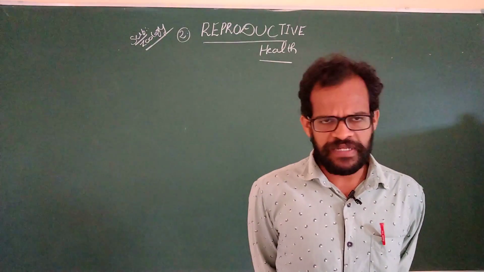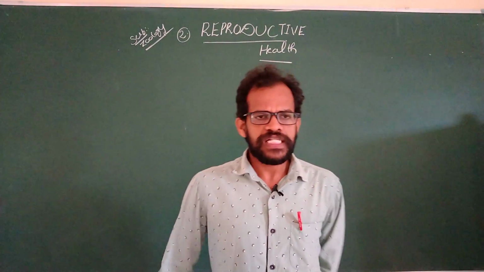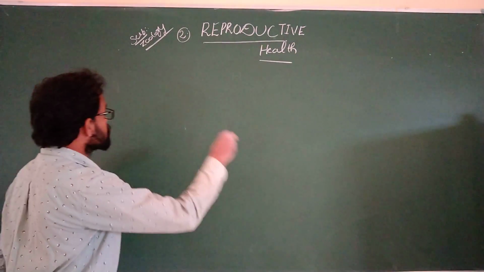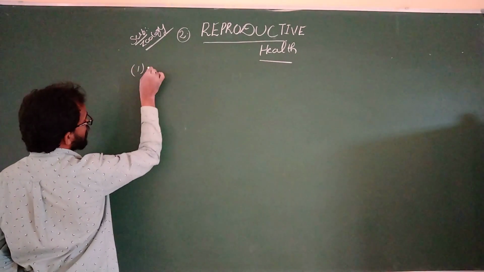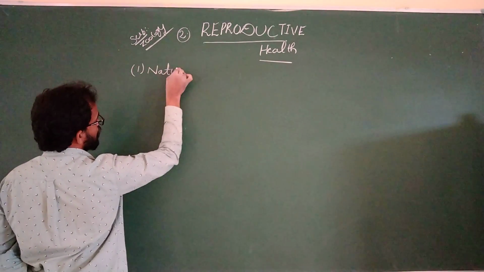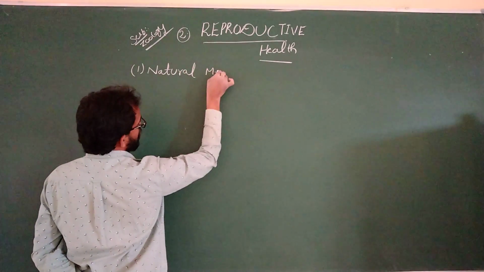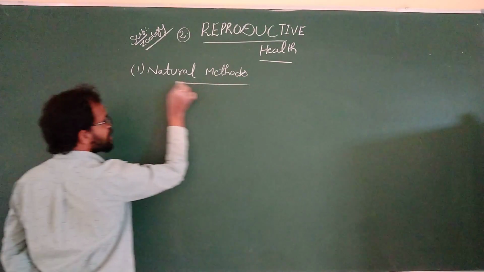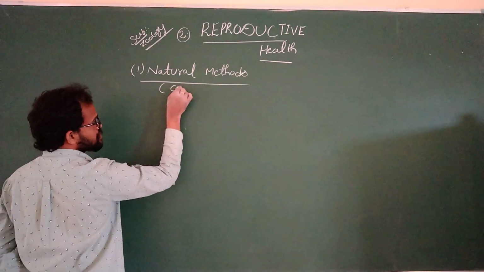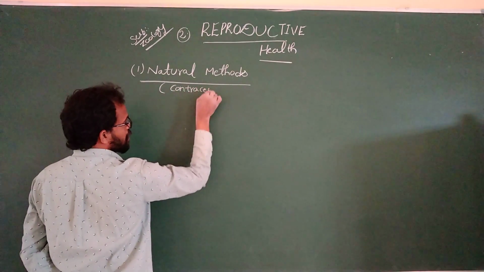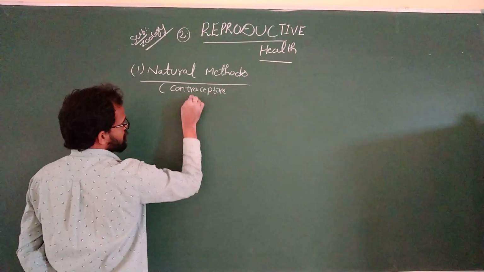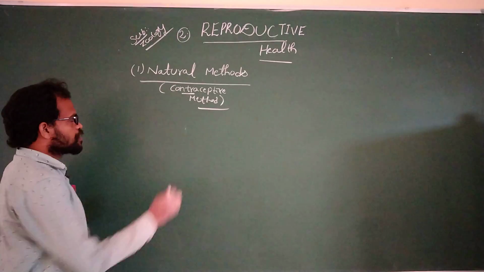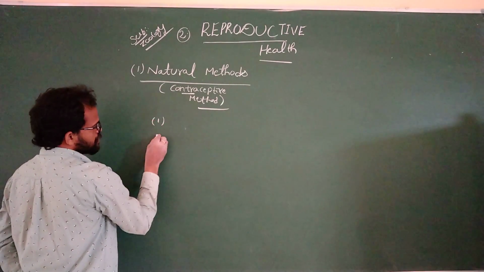In this class we are going to discuss the first contraceptive method, that is, natural contraceptive methods. Natural contraceptive methods are also known as natural methods. The natural contraceptive methods are divided into three types.